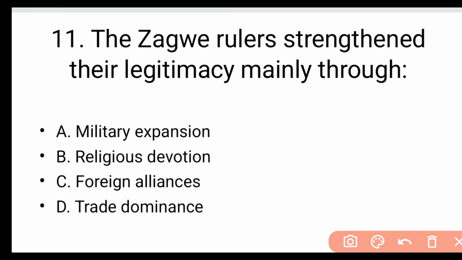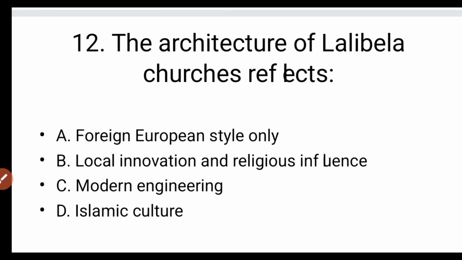Let's look. Question 11. Zagwe rulers strengthened their legitimacy mainly through A. military expedition, B. religious devotion, C. foreign alliance, D. trade dominance. The answer is B. religious devotion. Especially they had a plan to build what? The second Jerusalem in Ethiopia, in Lalibela, okay? So most of the time, they even invested the state capital or the state treasury in what? Constructing churches, okay?